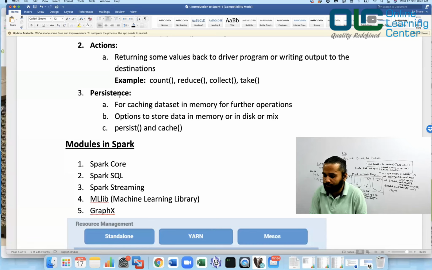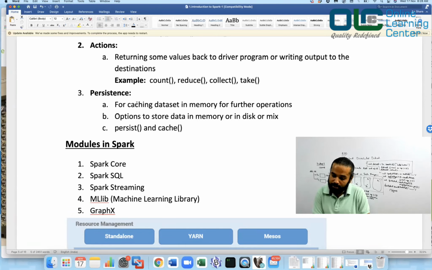We will see how you can use this. Collect means give me the whole list of data you have collected in the RDD. Take means give me something out of your RDD. All these are called actions because they help you execute your Spark job. So you have written a lot of Spark code, and unless you call an action, nothing happens.